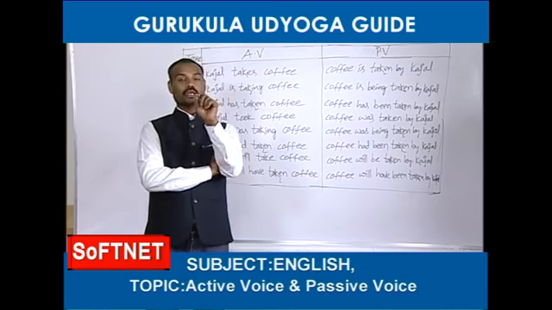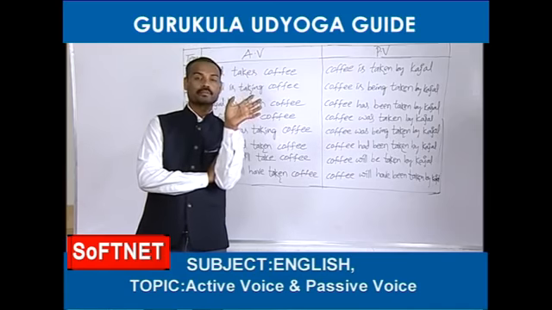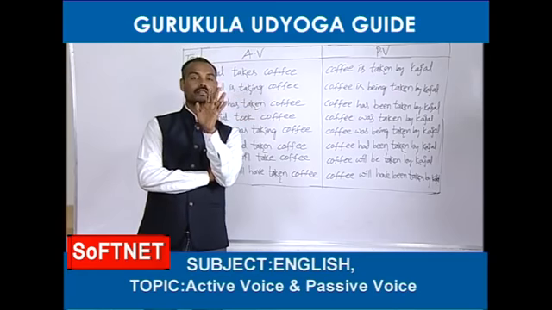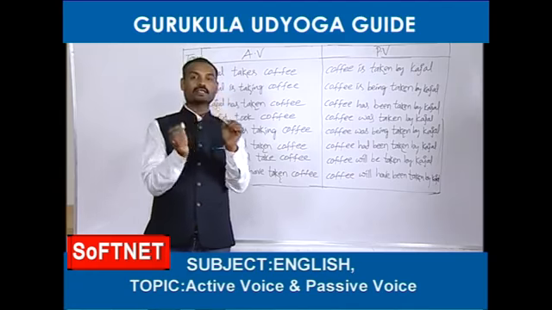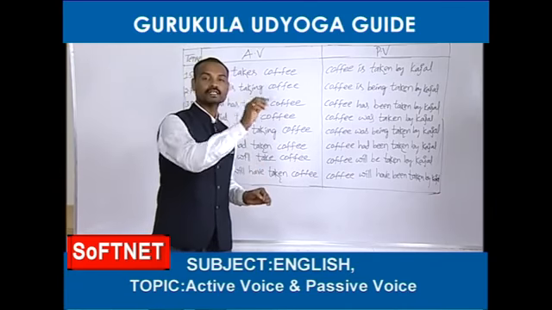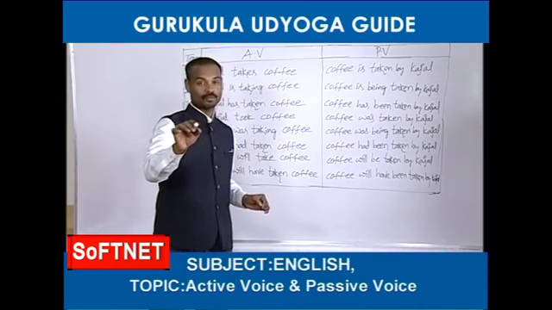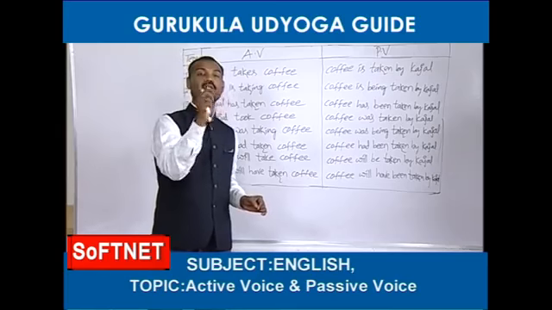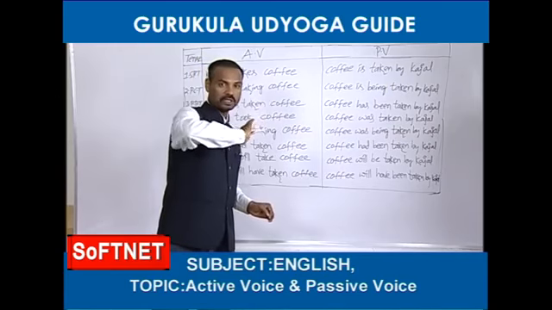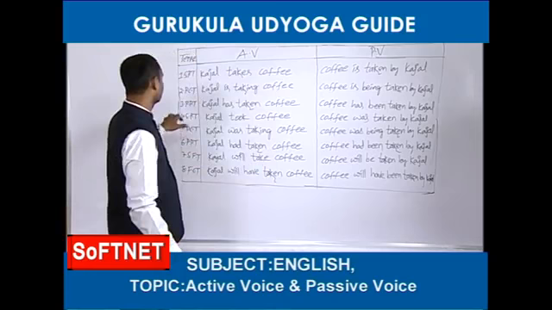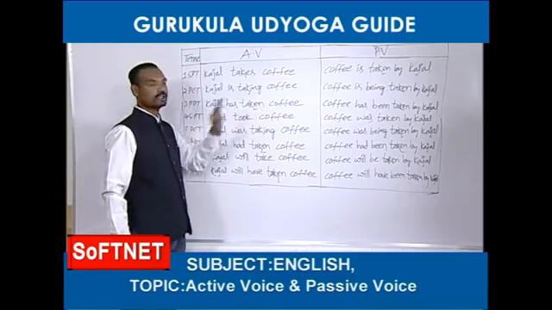Have been or has been, ing form will be there in that active voice. So whenever you find either have been or has been or had been or will have been plus ing form, please remember, friends, you can easily remember this. Whenever you find in the active voice have been plus ing form, has been plus ing form, had been plus ing form, or shall have been or will have been plus ing form, there are no passive voices for such sentences. So for the fourth tense, present perfect continuous, no passive voice. That's why I did not write even the active voice.